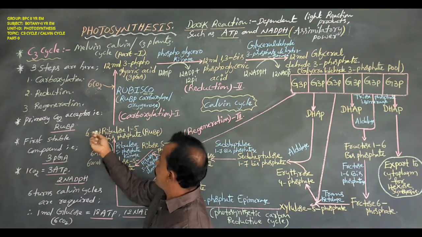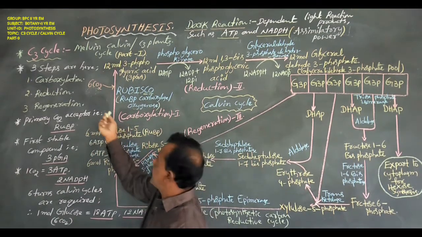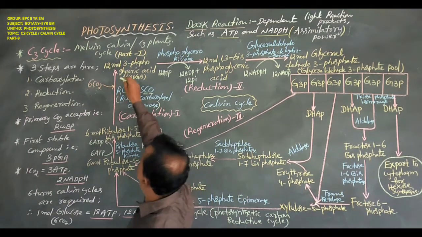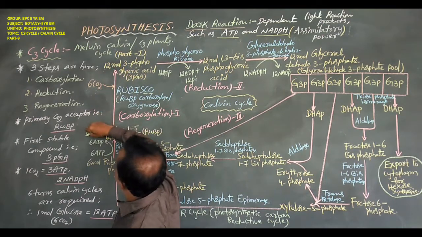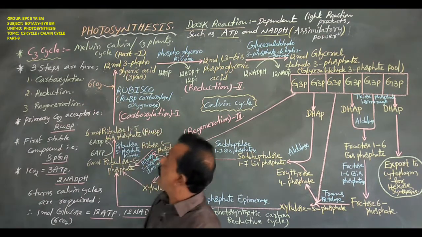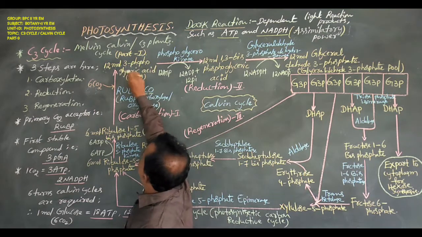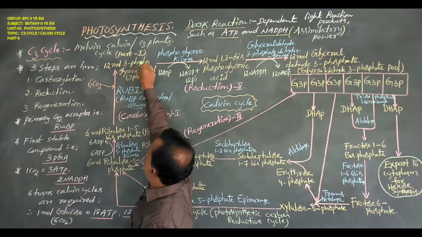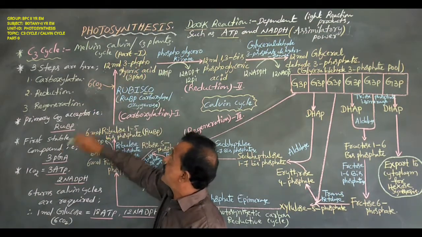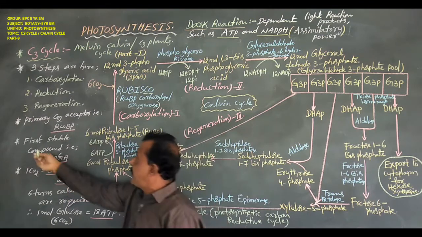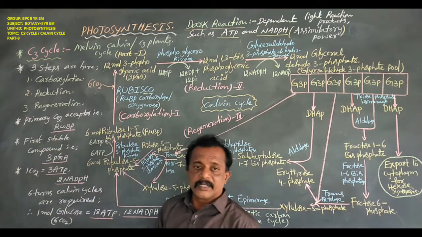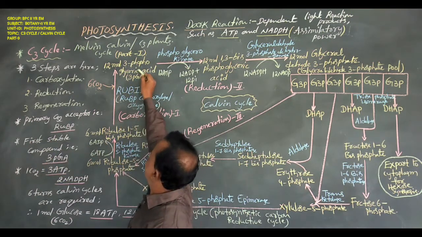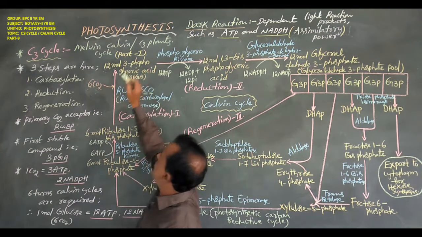Why? Because 6 molecules of RuBP are combined with 6 molecules of CO2, thereafter forming 12 molecules. 6 molecules plus 6 molecules, that is 12 molecules of 3-phosphoglyceric acid. This 3-phosphoglyceric acid contains 3 carbon compounds. This is the first stable compound. In the C3 cycle, the first stable compound is 3-PGA. 3-PGA means 3-phosphoglycerate or 3-phosphoglyceric acid.